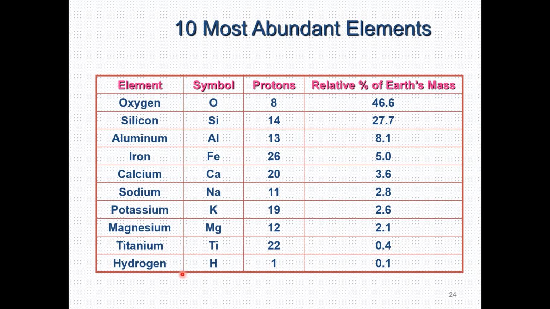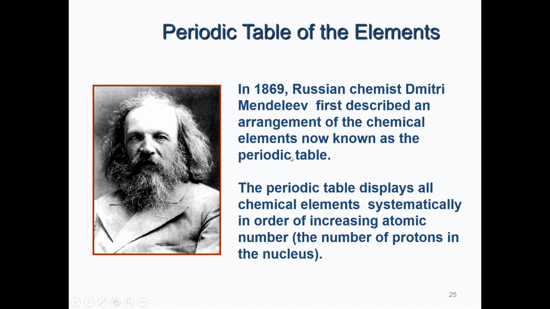At number 10 we have hydrogen. The hydrogen symbol is H. The number of protons the hydrogen atom has is 1, and its relative percent of the earth mass is equal to 0.1%. So these are the 10 most abundant elements on the earth surface.